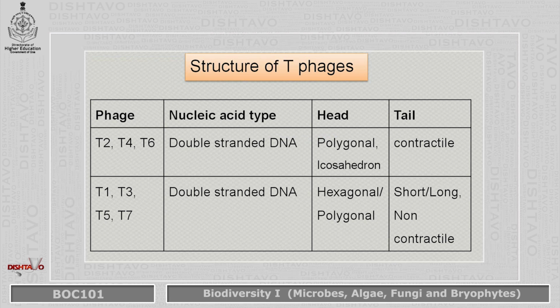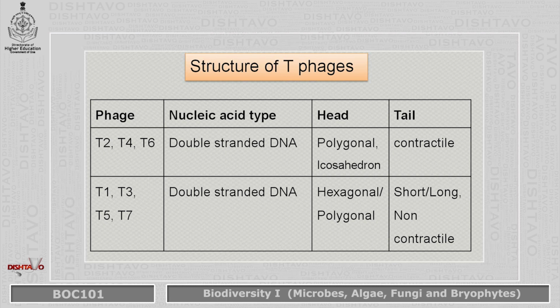Now coming to the structure of T phages, they have been categorized into 3 different structural components, that is nucleic acid type, head and tail. Now as we can see, T-even viruses and T-odd viruses both have a similar type of nucleic acid, that is double-stranded DNA. Now if we look at head and tail, they both vary.